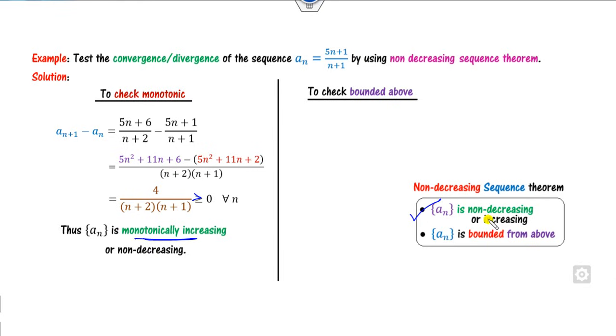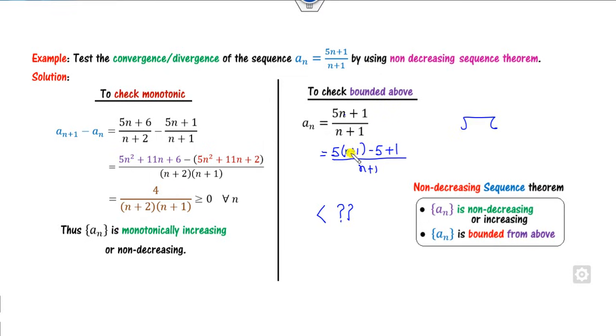How can you prove it is bounded above? Your target is to start with a_n and find a value such that a_n is less than or equal to something. How can you find it? Again, very simple. You can see the degree of the numerator and the degree of the denominator are the same. So you can simply divide them, or I can make this n to be n plus 1. So I have to subtract 5 plus 1 so that I can cancel this out.